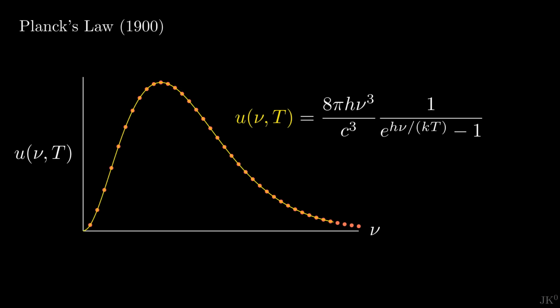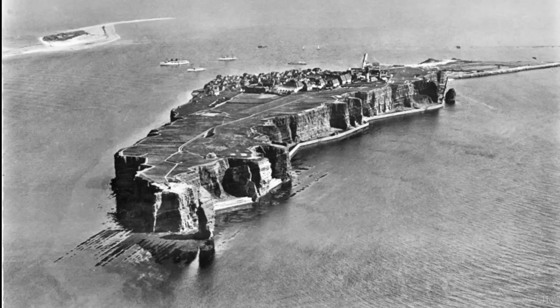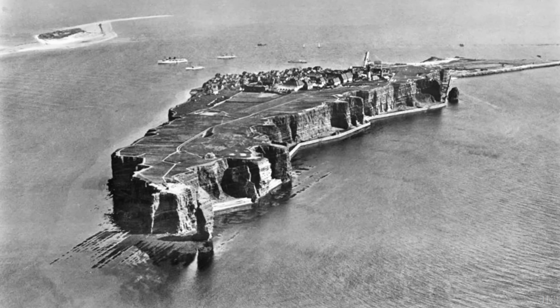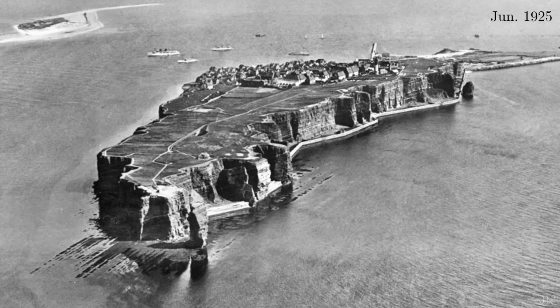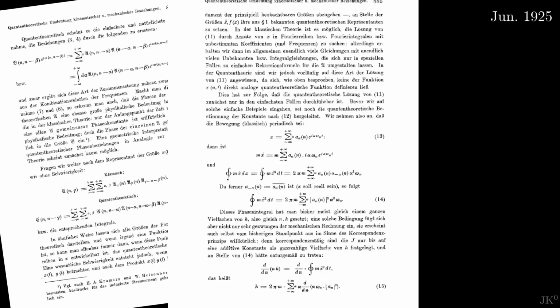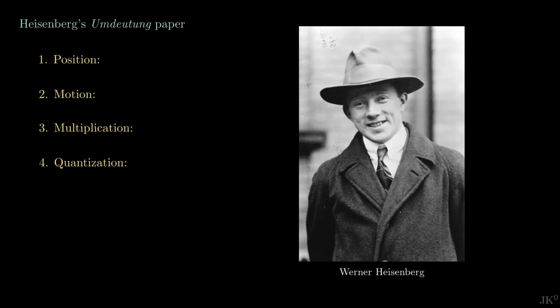Since 1900, quantum physics was a collection of arbitrary and unjustified rules that became known as old quantum theory. Heisenberg changed all that after an isolation retreat in a remote island in June 1925. After his return, he wrote a cryptic paper titled On the Quantum Theoretical Reinterpretation of Kinematical and Mechanical Relationships, in which he laid out 4 rules for calculating the outcome of experiments.